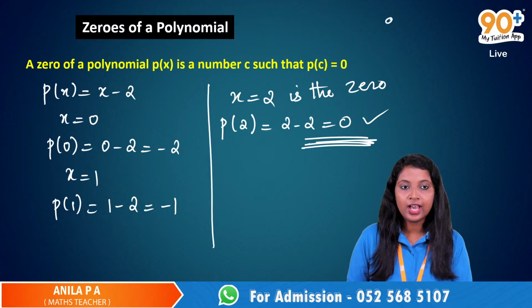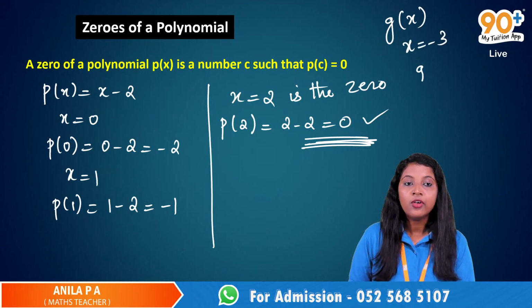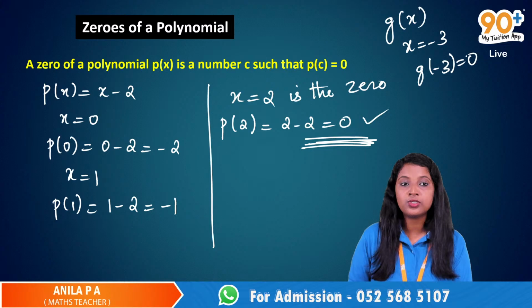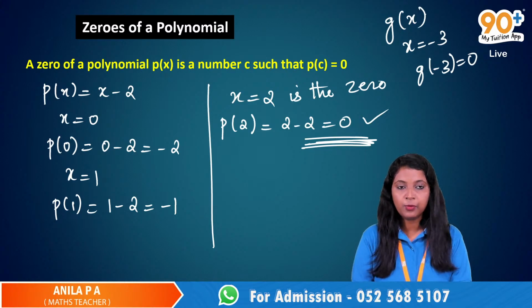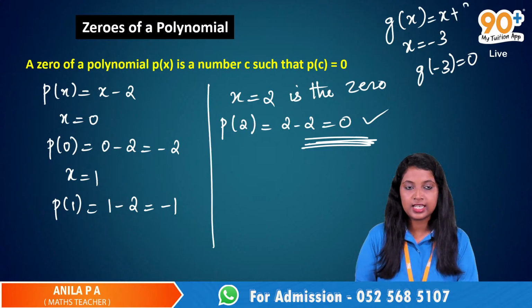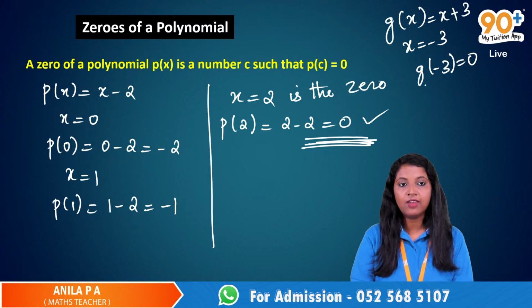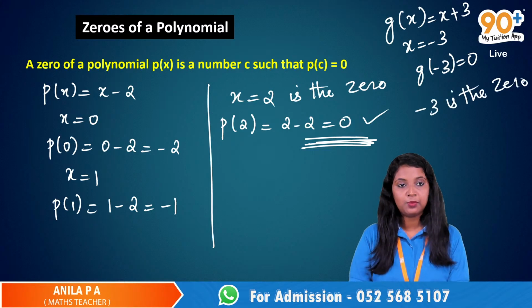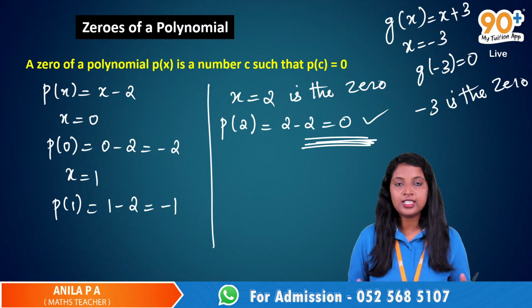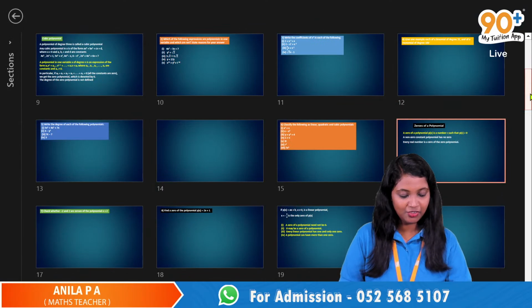Suppose we have a polynomial, say g of x, and when we take x is equal to -3, we get g of -3 is equal to 0. We have a polynomial here, say x plus 3, and we are finding the value of this polynomial at -3, and we got the value as 0. Then this -3 is known as the zero of that polynomial. Got it? Okay, now you can answer the question.